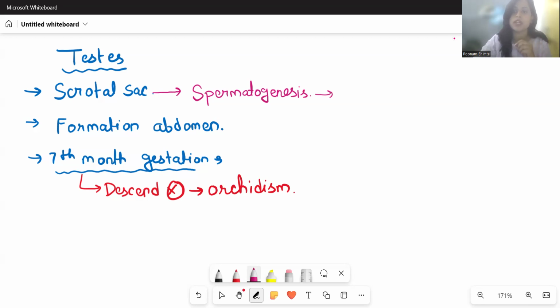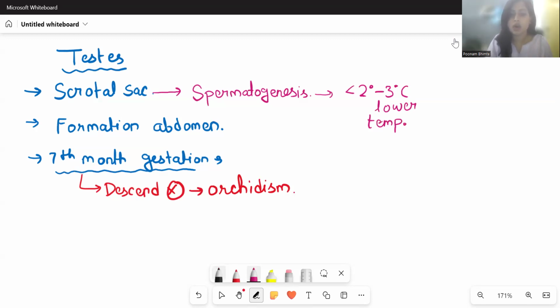Either the sperm is not perfectly motile or their shape will be bad. So this is why spermatogenesis is required at a particular temperature. It needs optimal conditions. That is why it is present in the scrotal sac. Because in the scrotal sac the temperature is 2 to 3 degrees Celsius lower than body temperature, 2 to 2.5 degrees Celsius to be more accurate. This is very important.